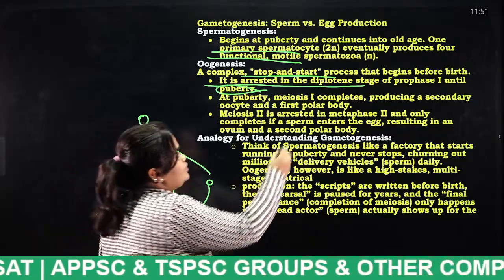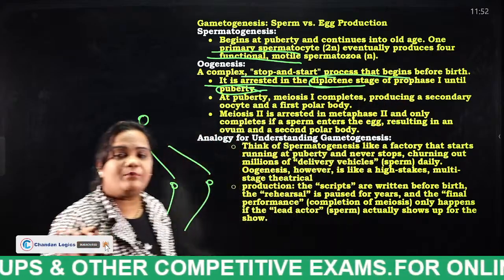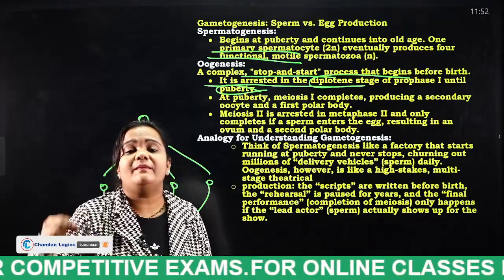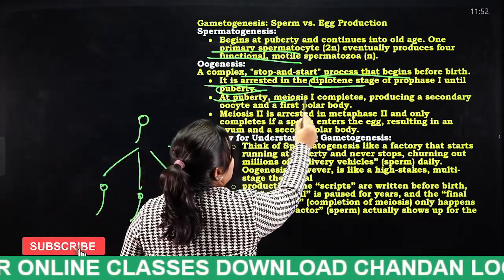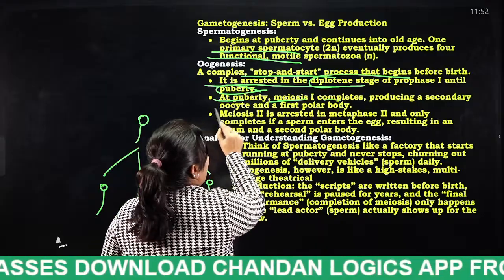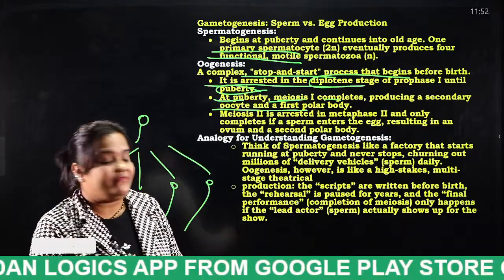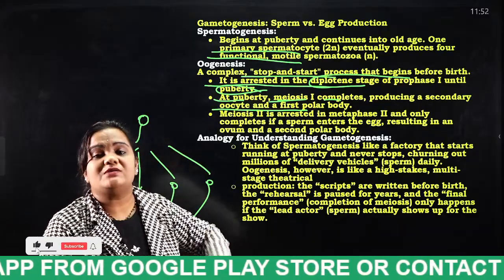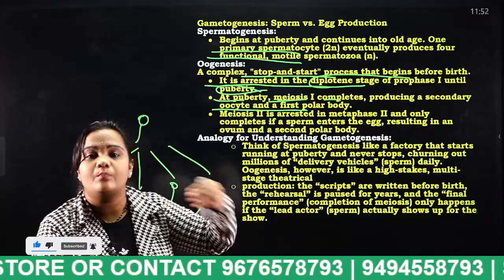And that stage is known as what, students? Diplotene stage of prophase 1. Okay, at the diplotene stage of prophase 1, there will be no egg release. And at puberty, meiosis 1 completes, producing a secondary oocyte and a first polar body. That means egg formation will happen at puberty.